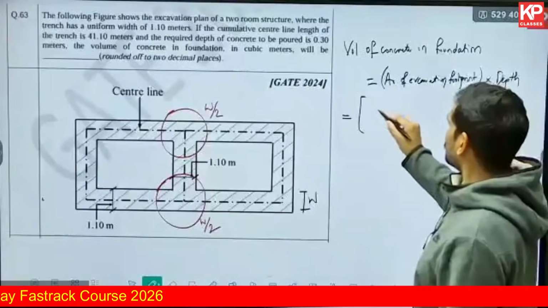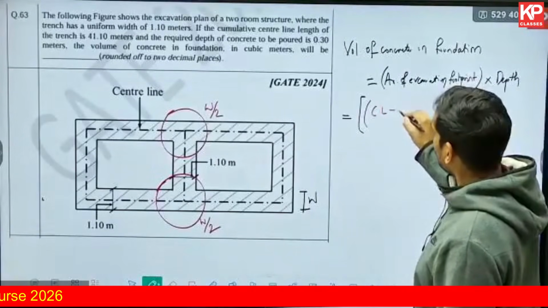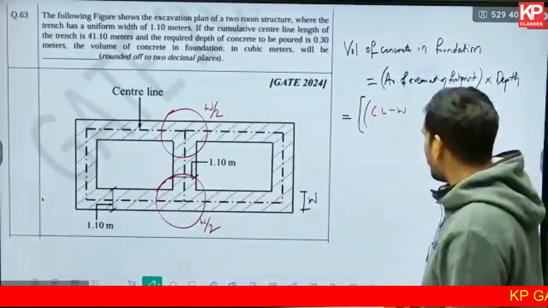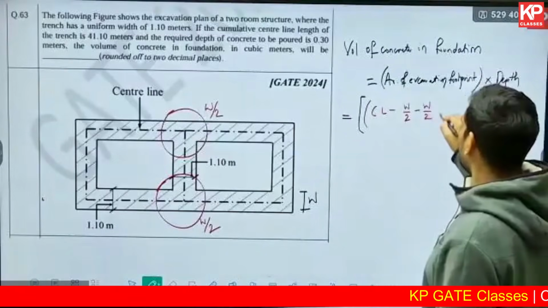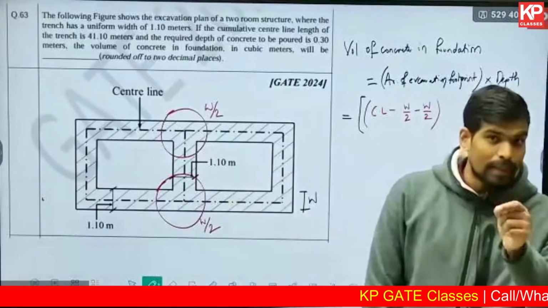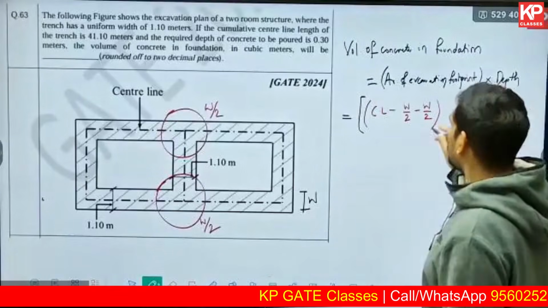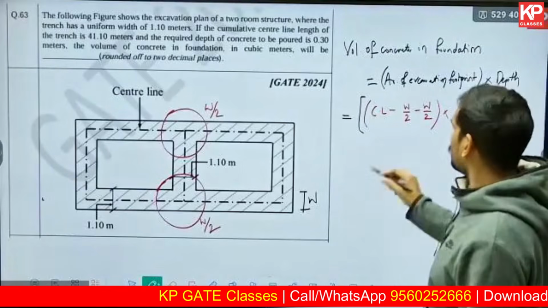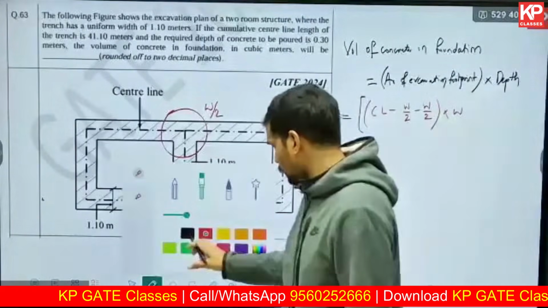So for the area of excavation footprint, you need the cumulative length of the center line minus W by 2 minus W by 2. I need to subtract half of the width two times because there are two deductions. That is the effective length of the center line after deductions, which multiplied by the uniform width will give me the area. I hope you are all able to follow.